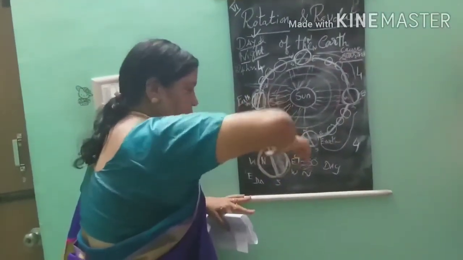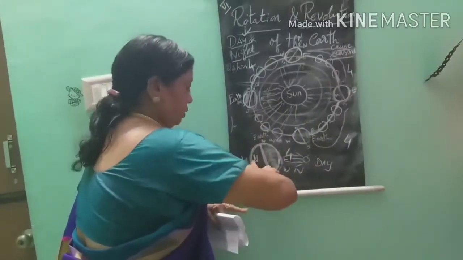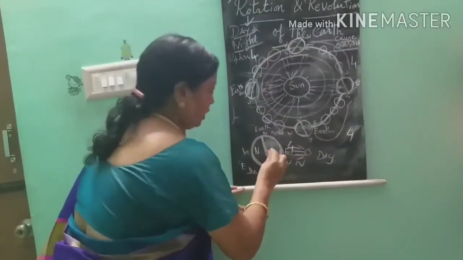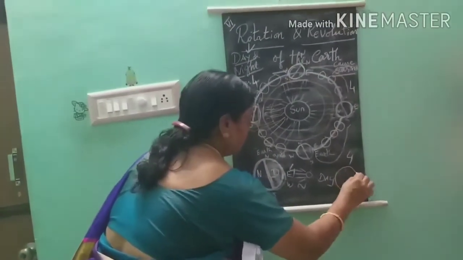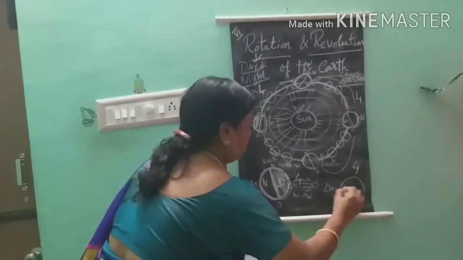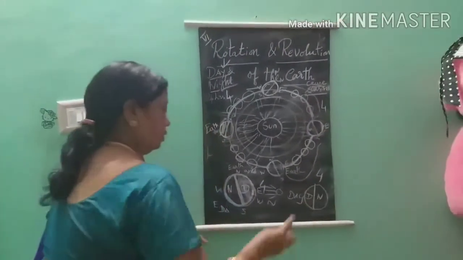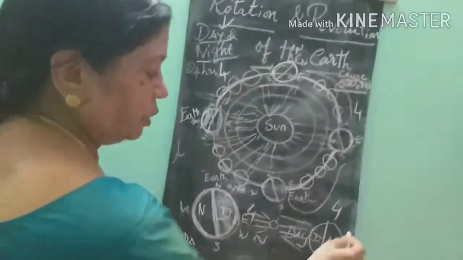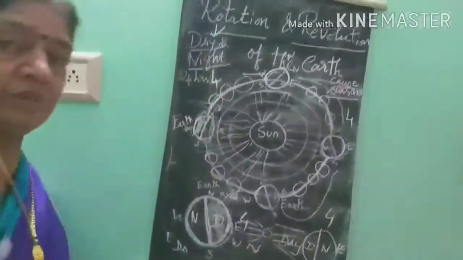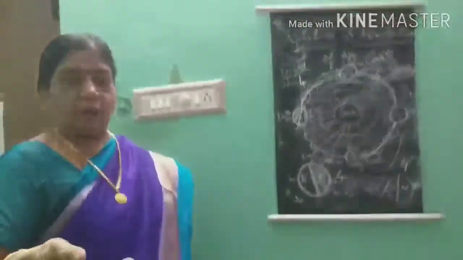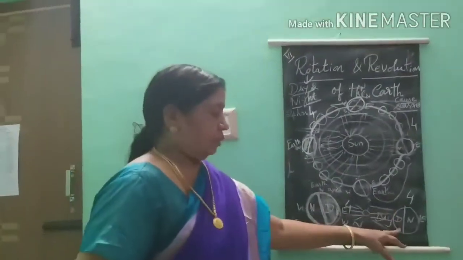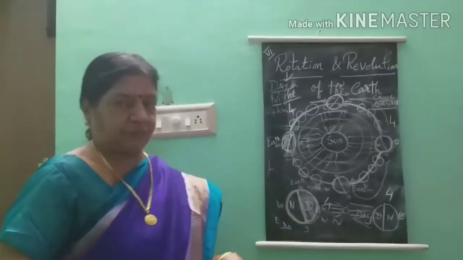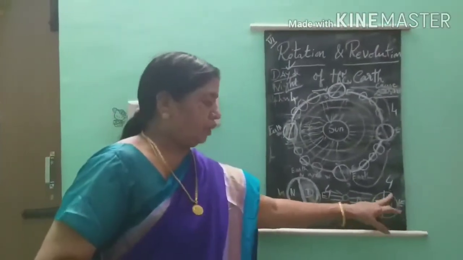It is spinning. If you spin, this night will come to the other side. This day will come to this side. Now the earth has come like this. This is day. This is night. So the sunlight will fall on the west. The eastern side will be night. Follow. Now you are asking the questions: how do we have night now? What about the other side? That's the eastern side. We are sitting here in the eastern portion. So here we have night.